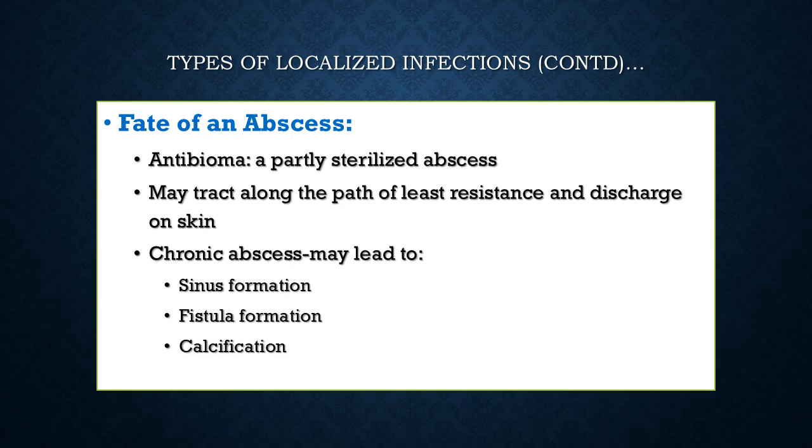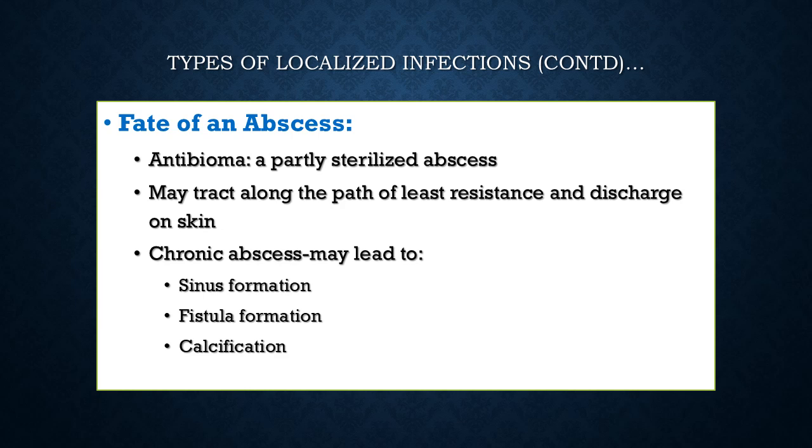Heavy antibiotics or low virulence of an organism can cause the pus to remain within the body and dry up. This is then called an antibioma. It is an organized abscess which is partly sterilized by the antibiotics that you have given. However, the usual outcome is that the pus may tract along the path of least resistance and discharge on the skin.